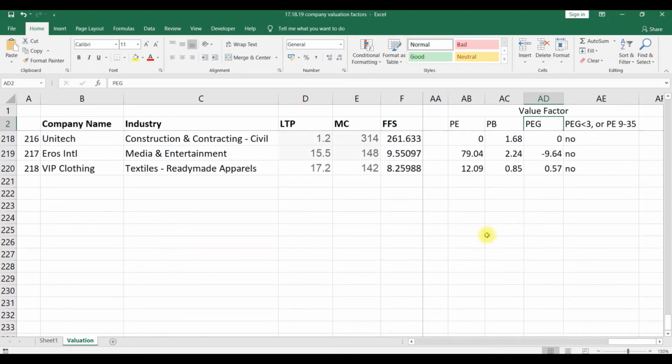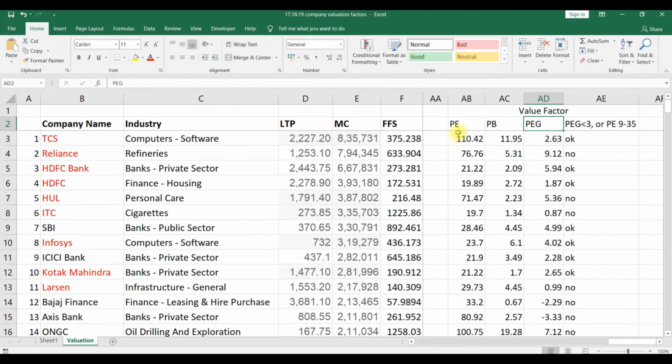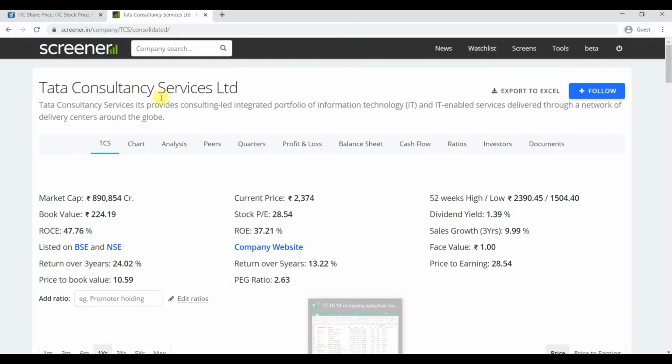First we have to collect details about the PE ratio, PB ratio and PEG ratio by using screener.in. We already logged in. You have to log in. Once you have logged in, just type any company in the company search. Okay, Infosys.